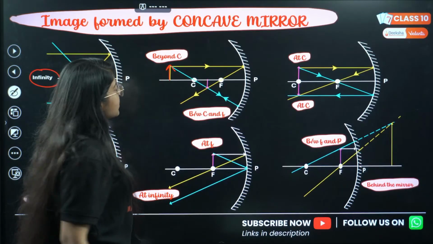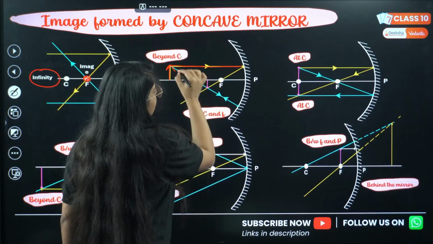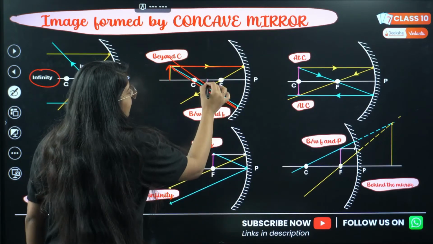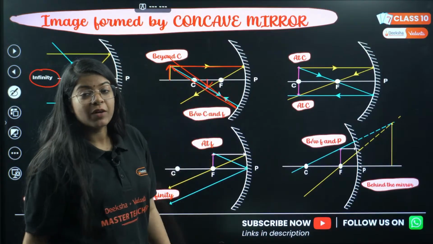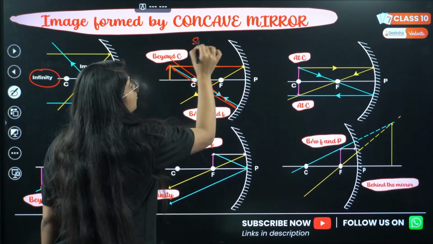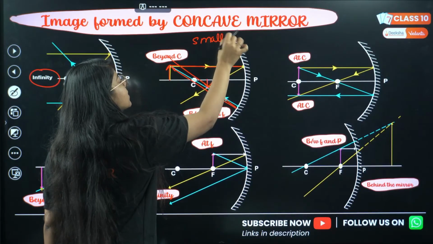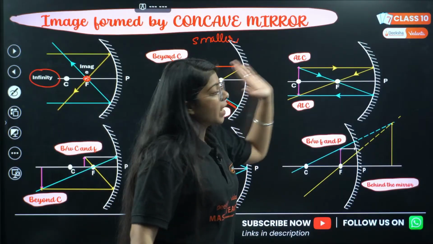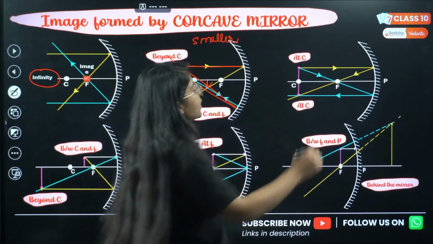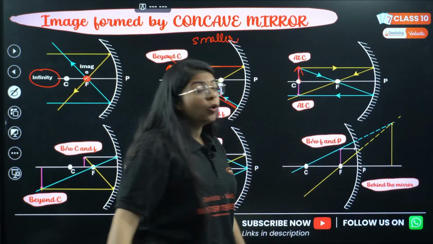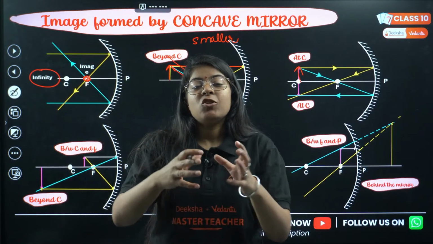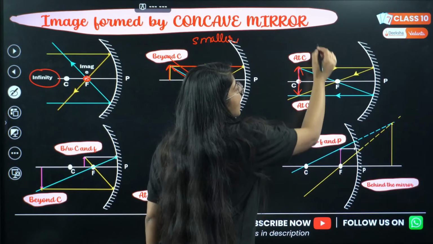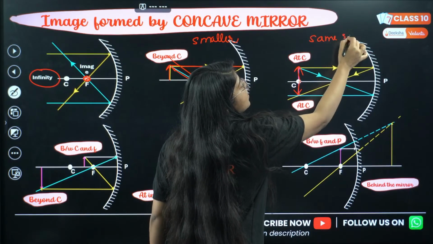When it is beyond C, one ray goes parallel to the principal axis, another passes through the center of curvature and goes back from the same point, and the image is formed between center of curvature and focus, and this is smaller in size. It's a diminished image. Then we brought our object closer to the mirror. The object is at C, and when the object is at C, the image will be formed at C again. So the image will be formed at C and it will be of the same size.